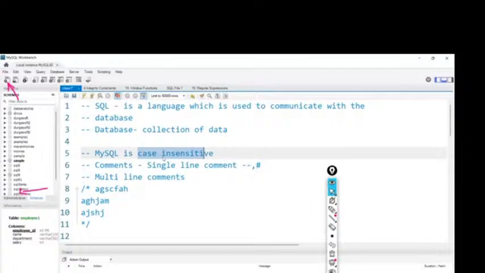What is the first disadvantage? An Excel file can store up to 1 million records only. What if we want to store more than 1 million records? We can't store them in an Excel file. But in databases we can store them, right? Not only that, we have so many disadvantages, out of which the main disadvantage is what I am saying here.